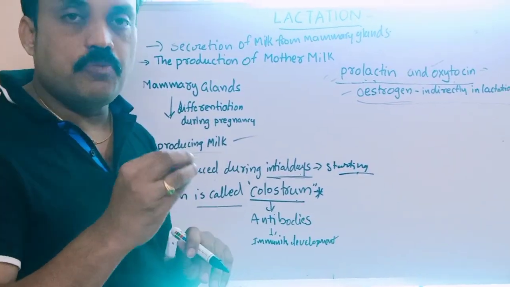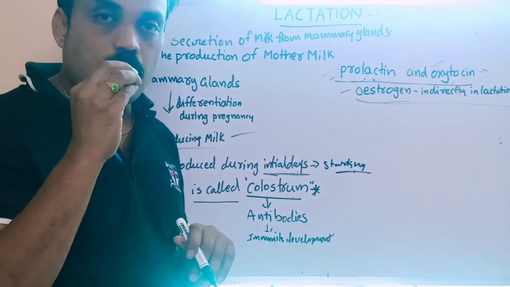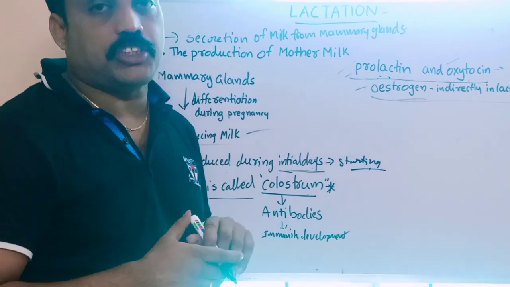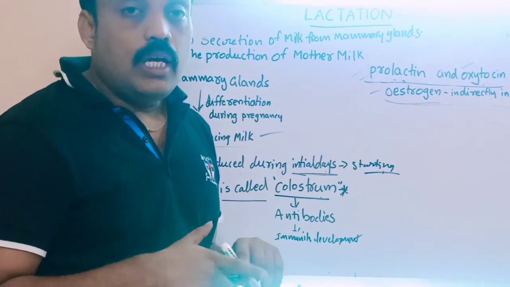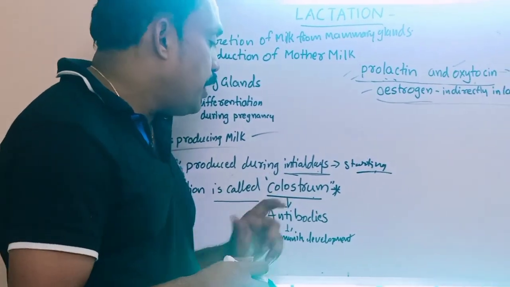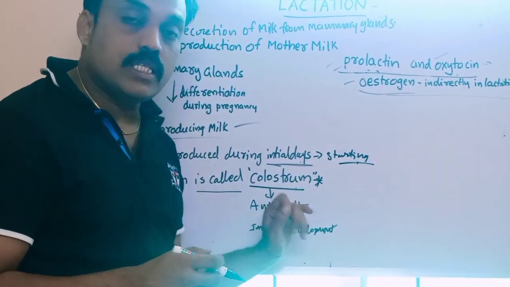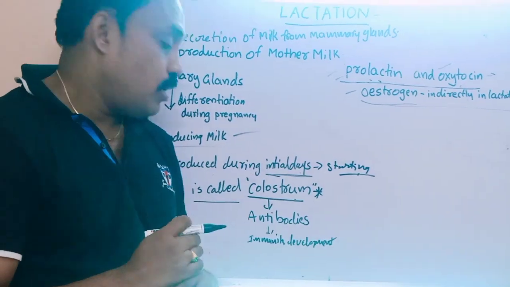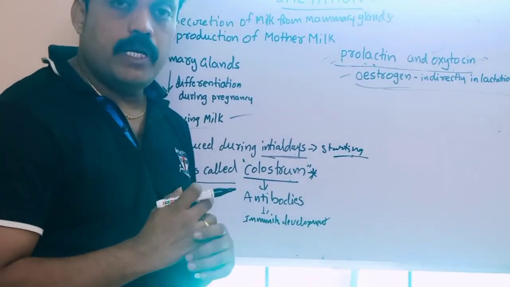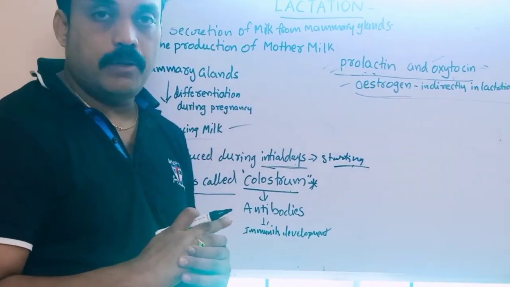The antibodies are useful to kill antigens, which are the microorganisms that cause infections to the baby. It also increases immunity. Colostrum contains antibodies and is also useful to improve immunity development in the baby.